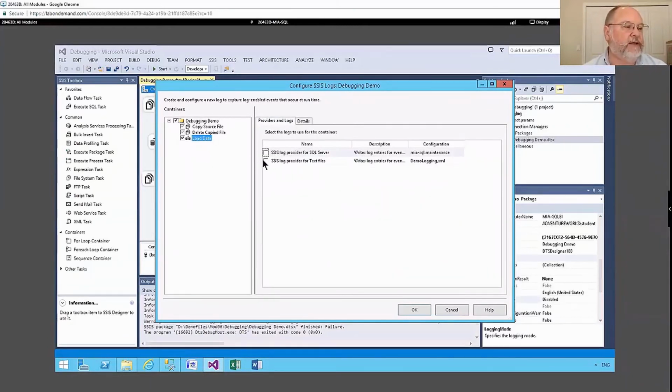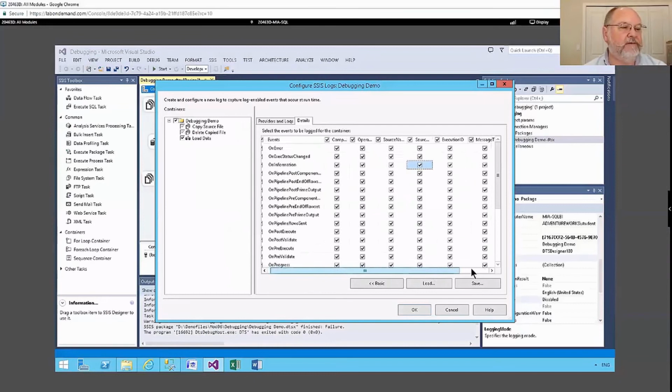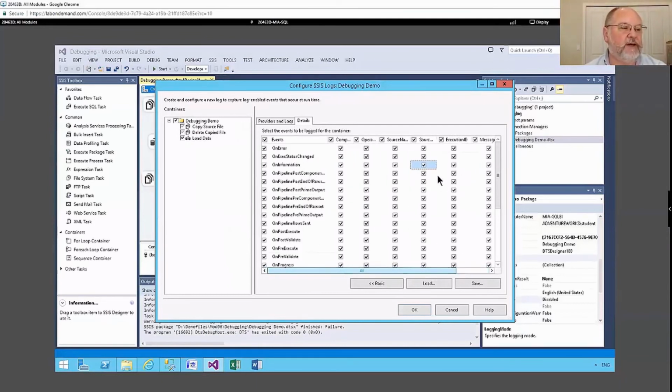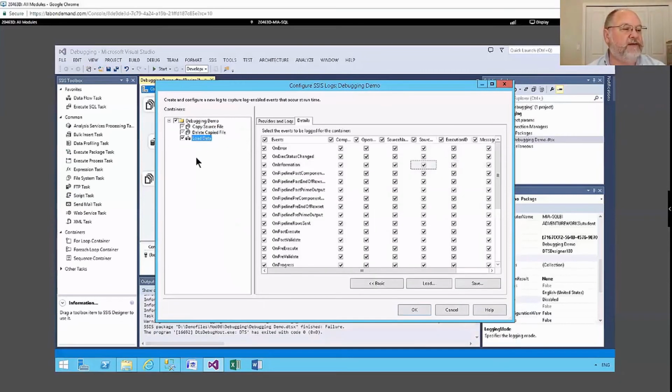I'm going to write it to a text file, and I'm going to choose all of my events and all of my schemas, all of my possible writing objects. In other words, I really want to record everything about that load data. And notice it has a checkbox with no gray in it. So the settings here for debugging demo will be inherited by these two executables, the copy source file and the delete copy file, but load data is going to do its own thing.